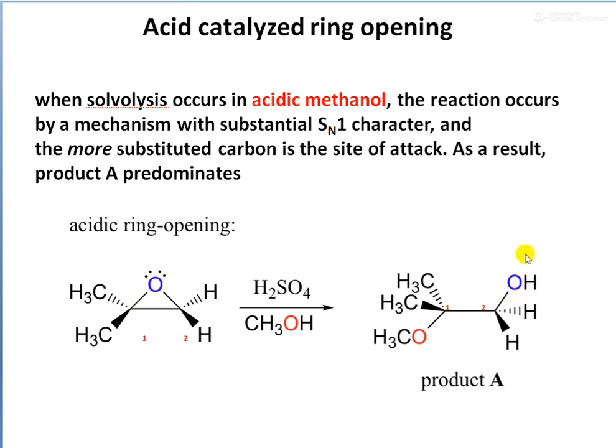So in the product A, you can see an OCH3 group and an OH group. The ring is not there, so the ring opens. So this is the equation for an acid catalyzed ring opening reaction. An epoxide, when treated with sulfuric acid and an alcohol like methanol, gives the product A.